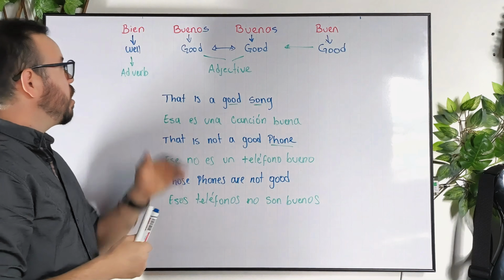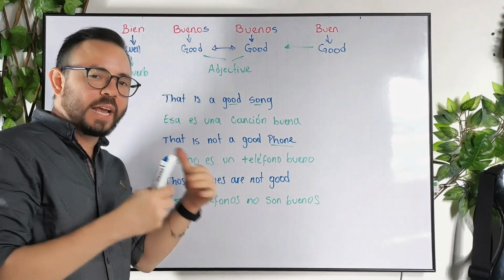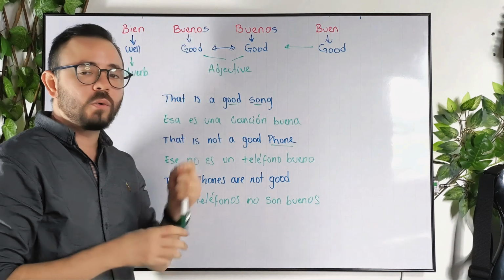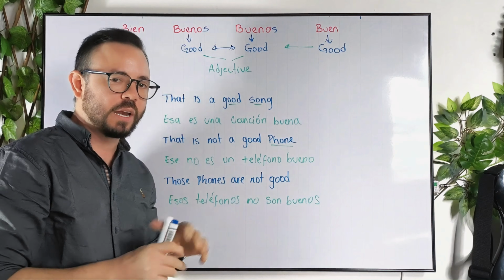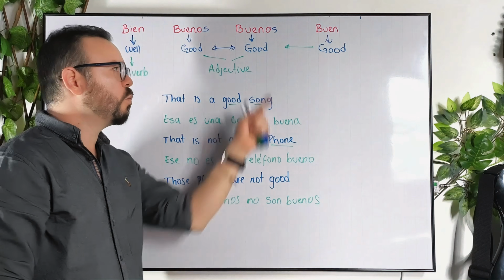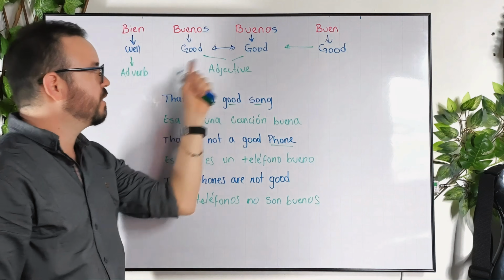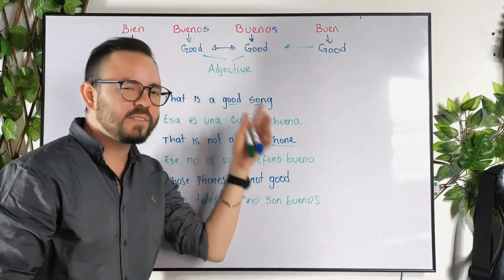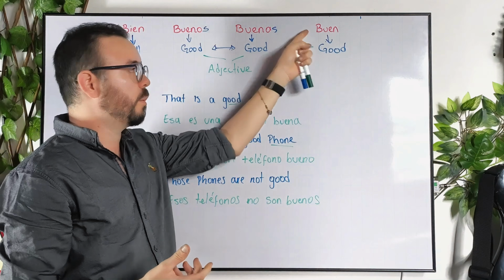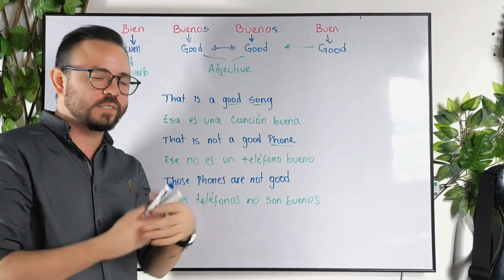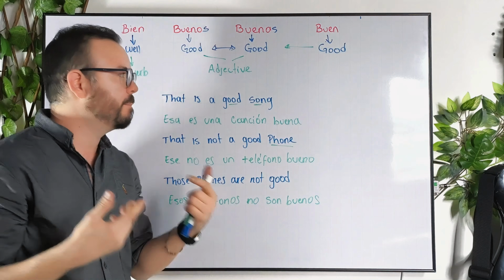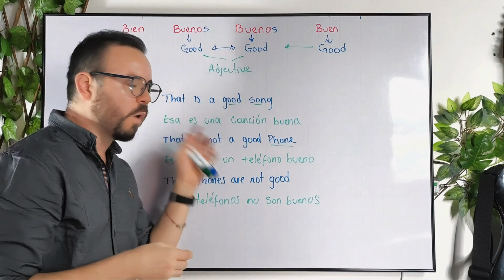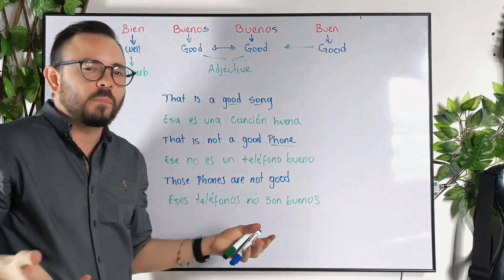So far, to sum it up, we use bien when you're describing actions or verbs. We use bueno when you're describing people, objects, or nouns in general. That's the difference, okay? But now, what happens with buen? We said already that it's the same as bueno, okay? But what's the difference? Well, this word, buen, will have its own characteristics, and those characteristics will be mandatory. Basically, we cannot use it if one of those characteristics is not being accomplished.